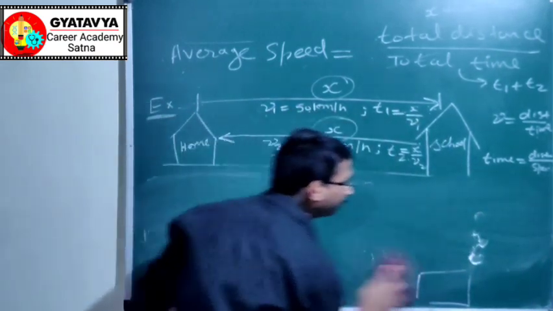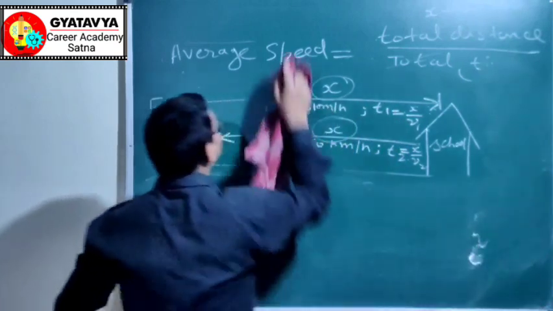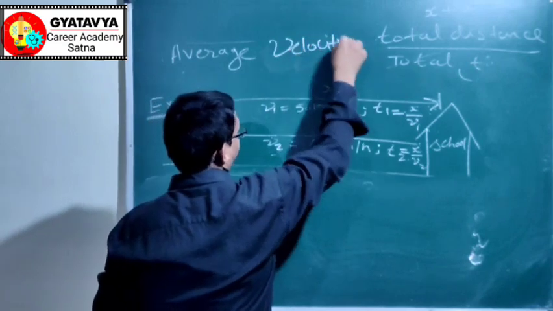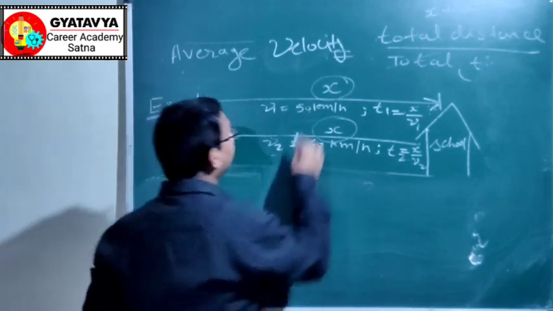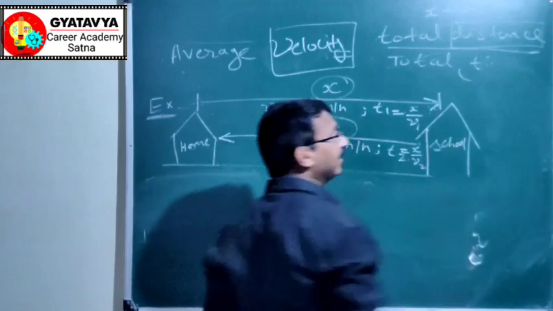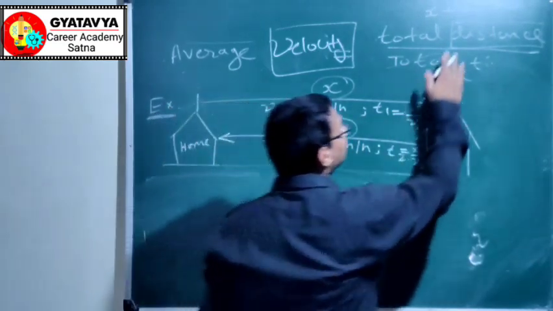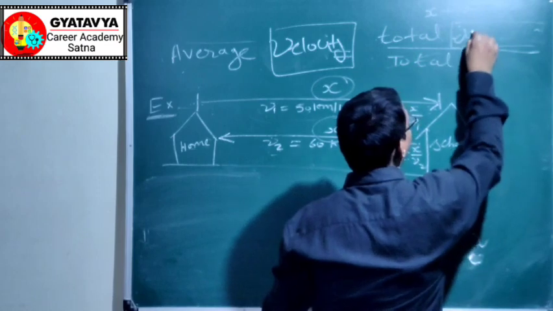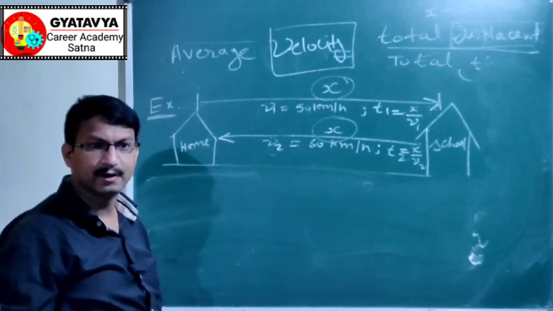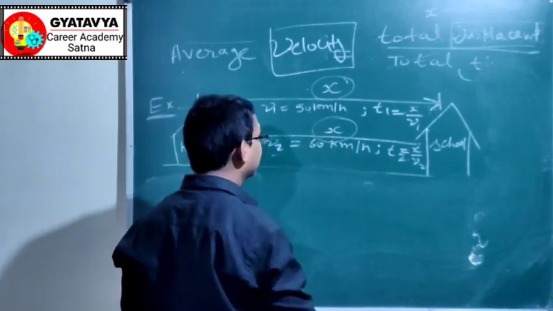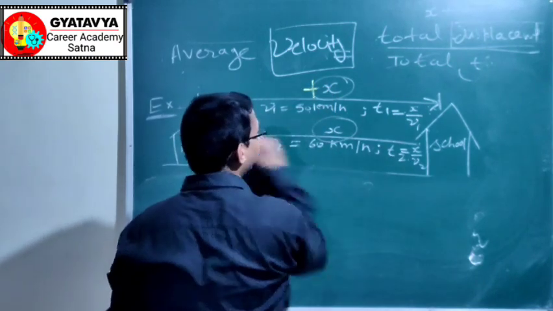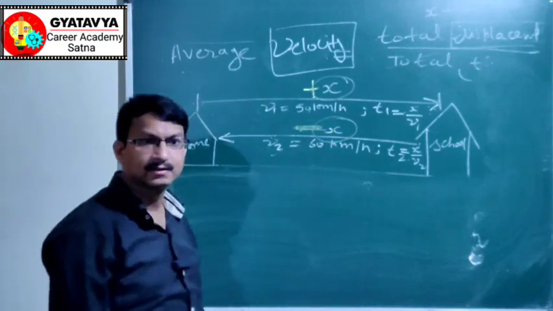Similarly, if we want to find average velocity, so average velocity is a vector quantity. So this distance term should be replaced by its vector quantity. So this distance will be displacement, and displacement is a direction sensitive quantity. If this is plus x, then the opposite direction will automatically be minus x.